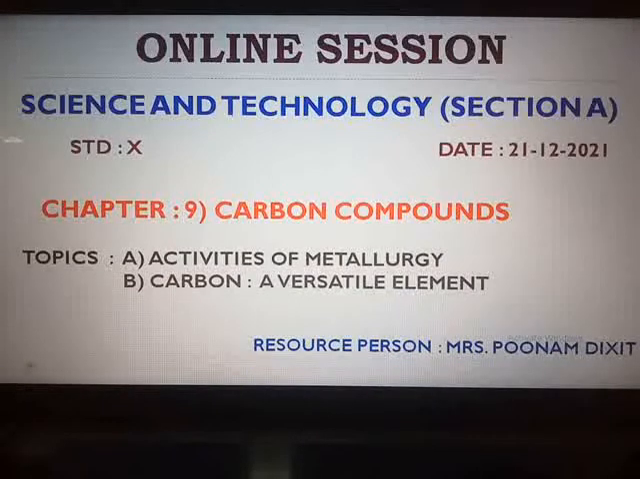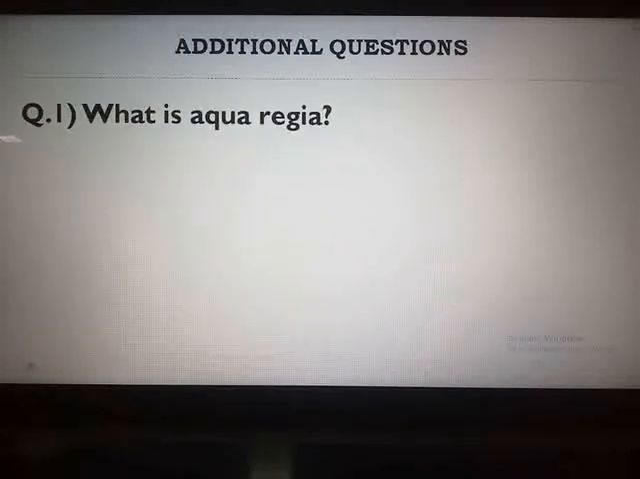So let us first start with the two additional questions which we had discussed yesterday. Let us quickly have a glance at it and then we will start with the activities. The first additional question for chapter number 8 was, what is aqua regia? The answer you will get in your textbook on page number 96. The answer is in the green colored block.